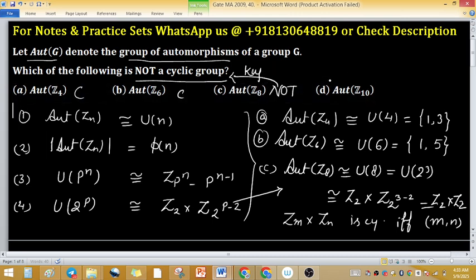Now come to option D, Aut Z10. This is isomorphic to U10. Elements of U10 are 1, 3, 7 and 9, and this is a group generated by element 3. You can check that each element can be written as a power of 3, applying modulo 10. These can be written as 3 raised to the power 0, 3 raised to the power 1, 3 square, and 3 cube. So each element can be written as a power of 3. That's why option D is cyclic.